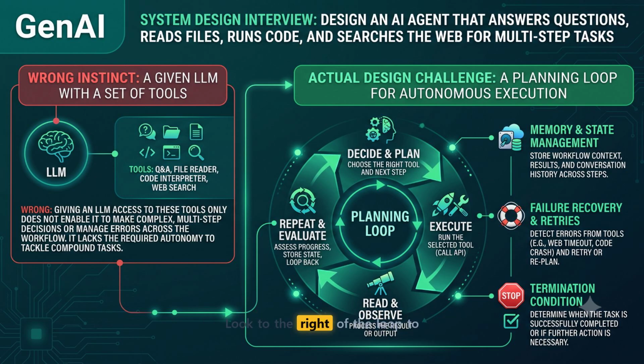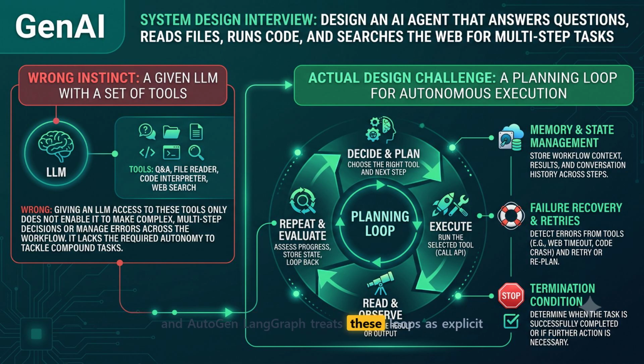Look to the right of the loop to see the real engineering hurdles you must mention: memory, failure recovery, and termination conditions. You need state management to store the workflow context across steps. You need explicit logic to handle a web timeout or a code crash without killing the agent. Finally, notice the stop sign at the bottom right. You must design a strict termination condition so the agent knows when the task is successfully done or when to stop trying. Two tools solve this in production today: LangGraph and Autogen.